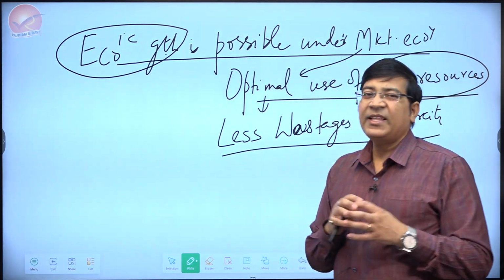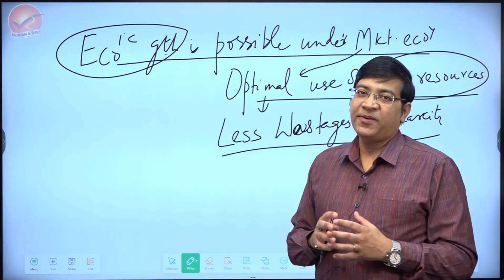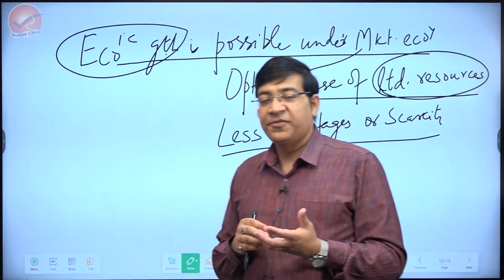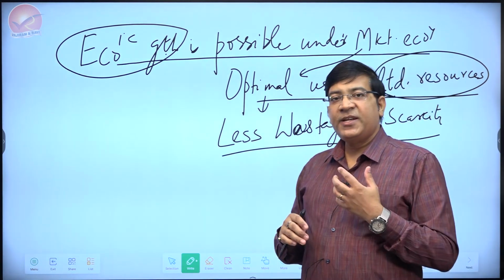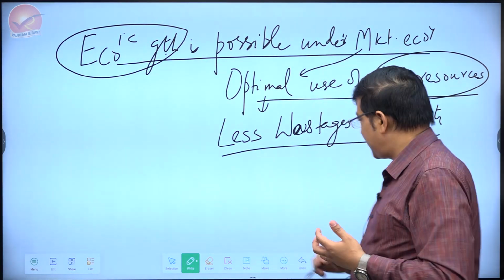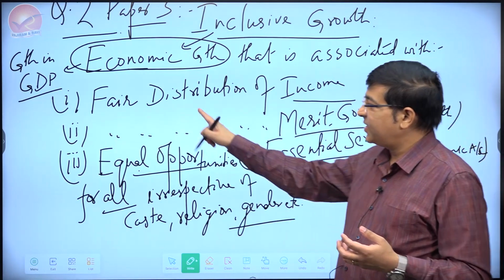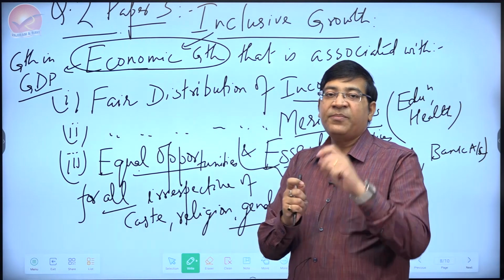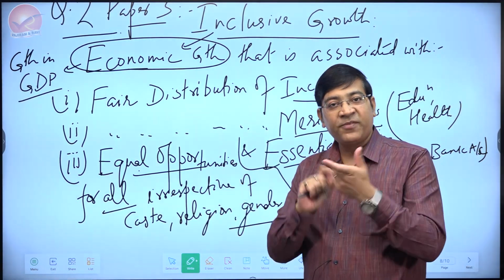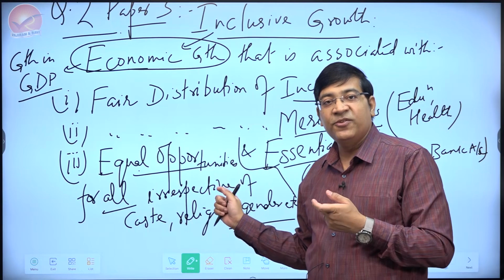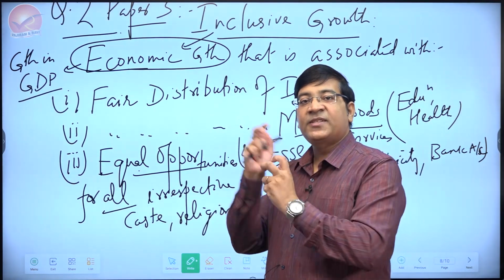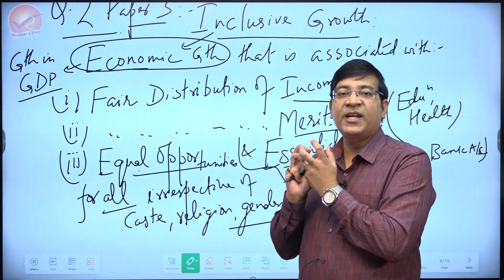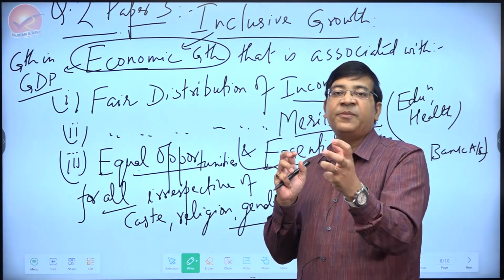But having said that, there are many aspects of economic growth which may not be there, particularly inclusive growth. What about fair distribution of income? I hope you are realizing that we are going step by step related to this. This will save your time, make your answer more structured. I'm not forcing you to use the same structure, but whatever structure you use in defining the inclusive growth, a similar structure by structure argument should be coming on the other hand. That shows how systematically you can write the answer briefly in the limited period of time.